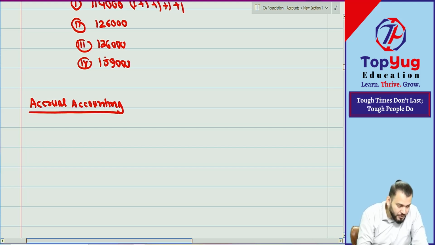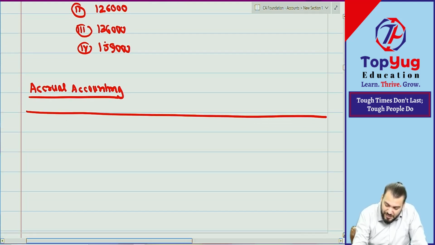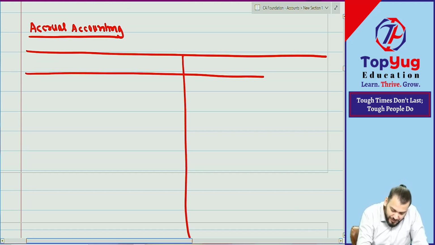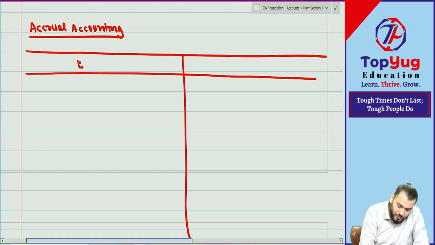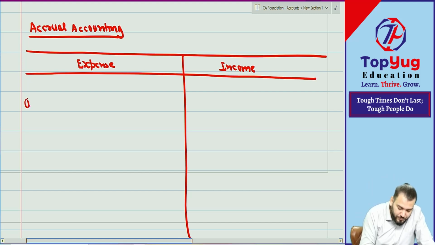Accrual accounting treatment is for recognition of expense and income. So first write down expense, and in this column write down income. Till now we have not done any question on income. After this explanation, I'll give you one question on income also. Correct?